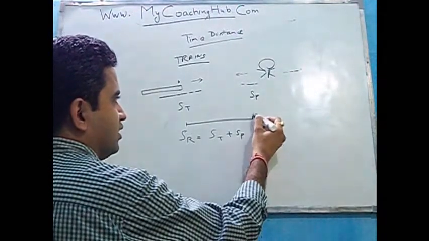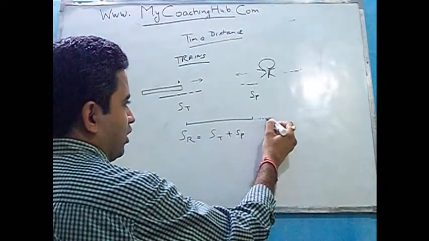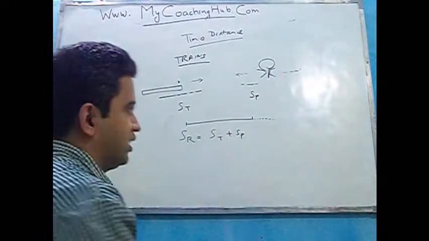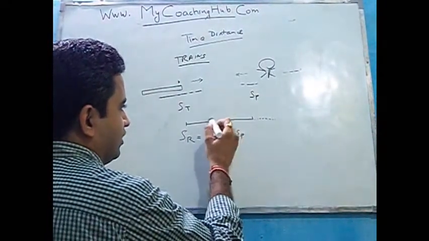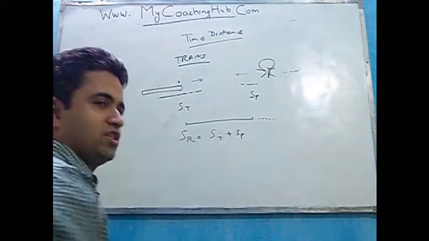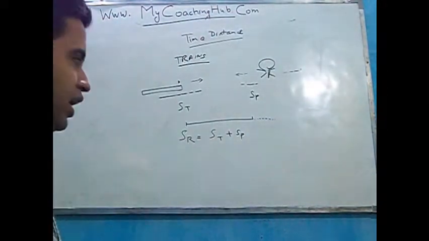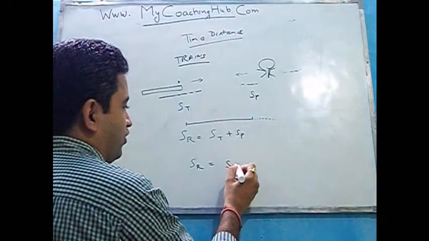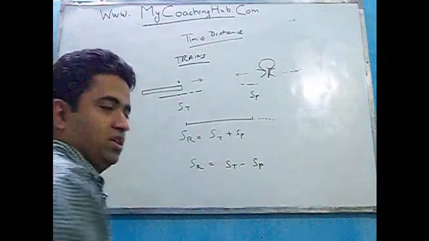In case the person was running away, then this distance actually becomes more, because the person is moving from here in that direction. So the train will have to cover this distance plus whatever further distance the person will be able to run. So in that case the relative speed becomes speed of train minus the speed of the person.